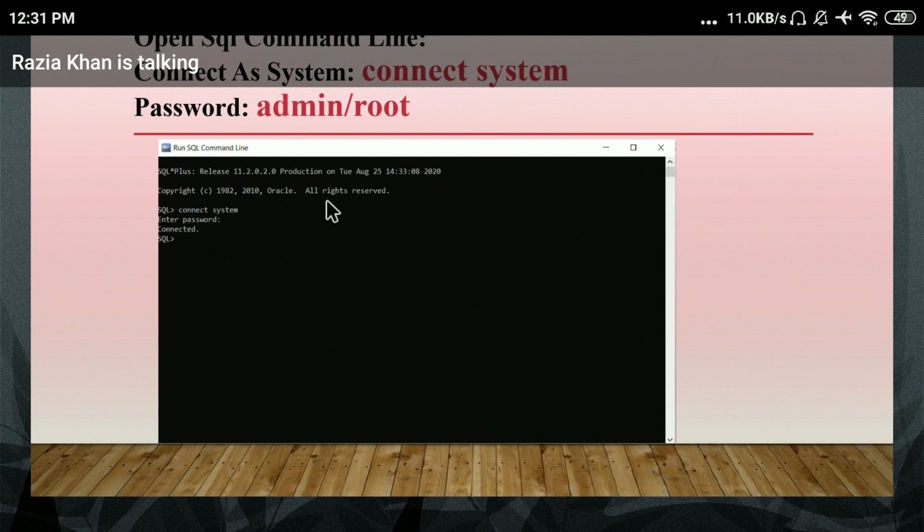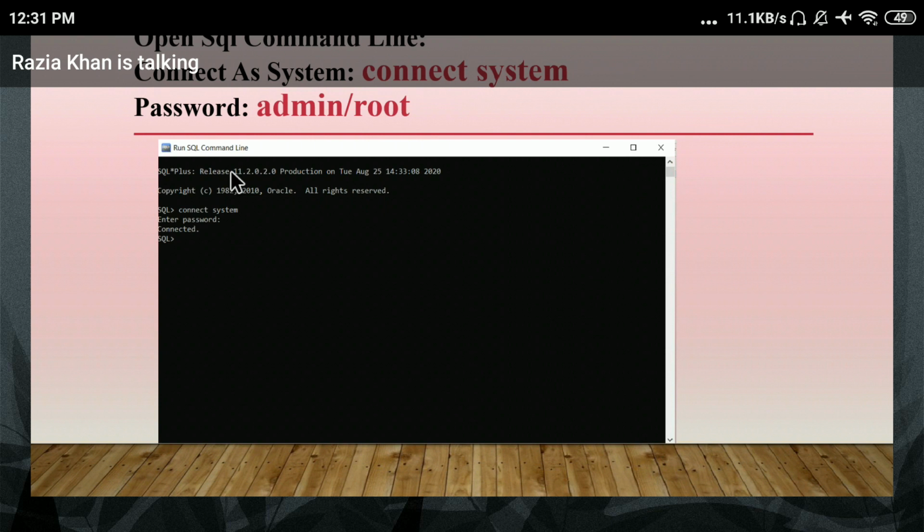But this is your command line interpreter to run your SQL program or SQL query, or create your databases. So shall I proceed, everyone? Is it okay? Is the fourth step clear to everyone?